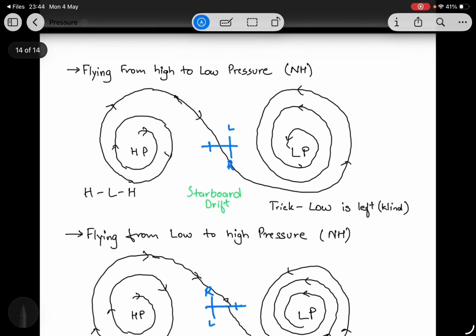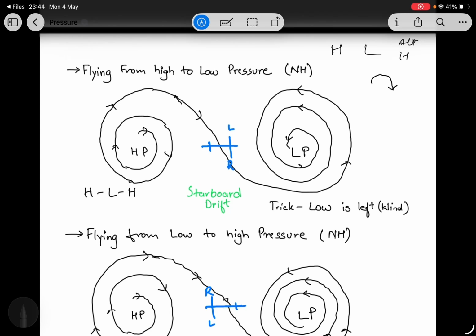So it's a basic, or I can say helpful topic. When you're flying from high to low, I have told you earlier, our altimeter will read high. But we also have a drift here.